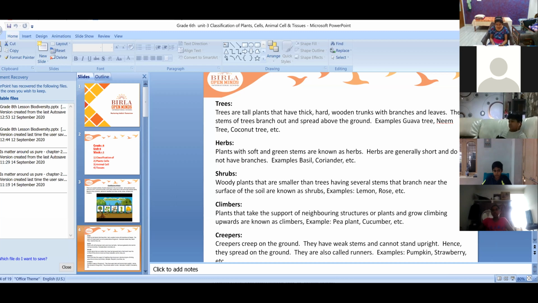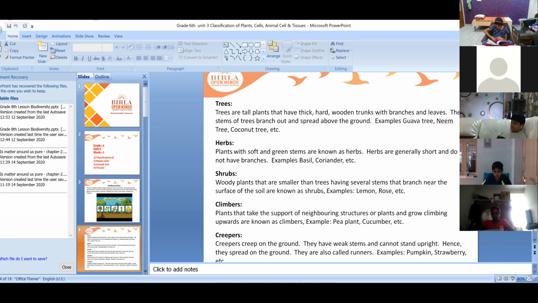What are herbs, children? Herbs are soft, small plants. They don't grow big. Herbs are generally short and they do not have branches like big trees. For example, coriander. You have seen coriander plants? They are called herbs. Basil and coriander, you usually use them in curries, isn't it? So these are small herbs. And now coming to shrubs.